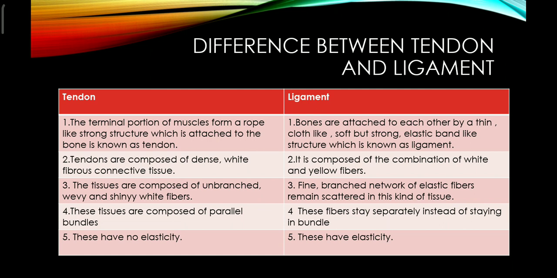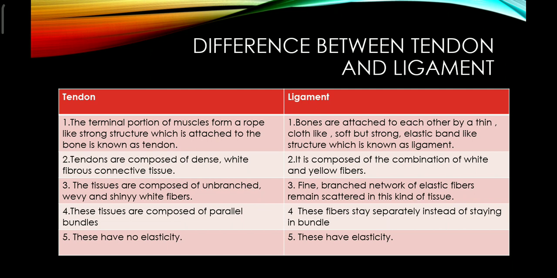Tendon: the terminal portion of the muscle forms a rope-like structure which is attached to the bone, and it is known as a tendon. This is the simple definition of a tendon. But ligaments: bones are actually attached to each other by a thin cloth-like, soft but strong, elastic band-like structure, which is called the ligament.